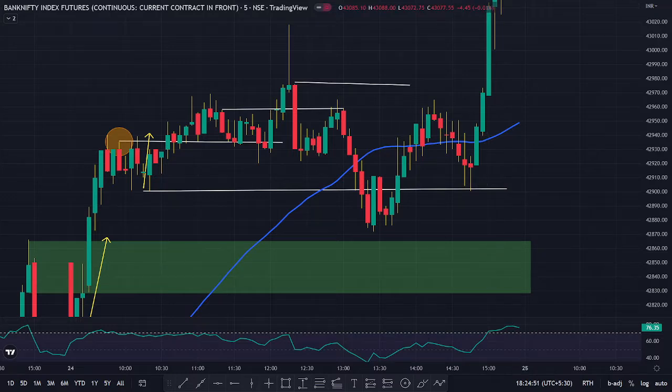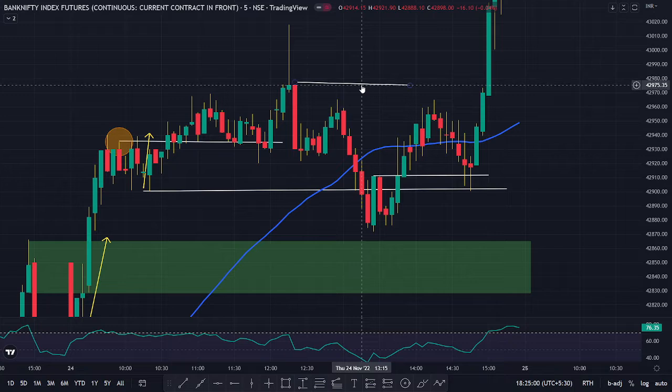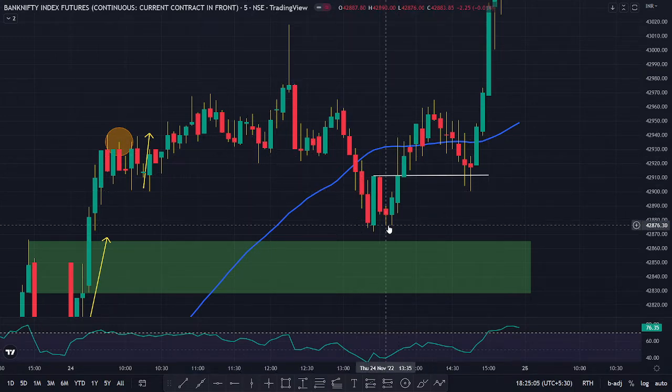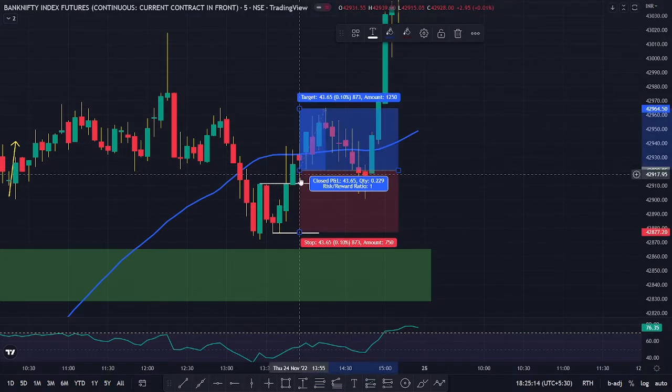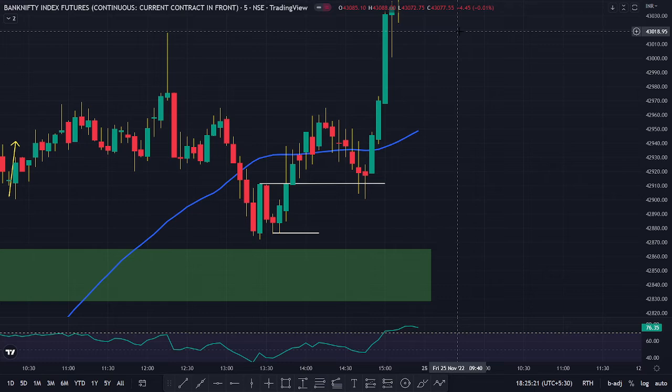So what I did immediately was, when this swing high was broken right here, I'll just clear everything for you all in a minute. When this swing high was broken, and this was also a valid swing low, I waited for the market to break this. I decided to take a buy trade immediately, but guess what? I didn't take this trade. I thought the stop loss was just way too high: 49 points stop loss for 30 points. So I waited for a retracement till this area.